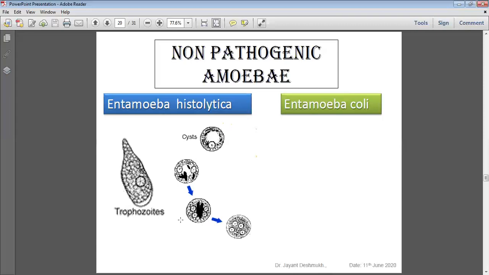Fourth, the chromatoid bars: in Entamoeba histolytica they have rounded ends, while in Entamoeba coli there are filamentous ends, straight, just like a broom, straight. In the other they are rounded, dumbbell shape. So those are the differentiating features: size, uninucleated versus octanucleated, eccentric karyosome, sluggish motility, and filamentous chromatoid bars. Why is it important? Entamoeba coli, when diagnosed, needs no treatment, as it is commensal flora, a non-pathogenic amoeba. Entamoeba histolytica is a pathogenic amoeba, so we need to differentiate it from non-pathogenic amoeba.